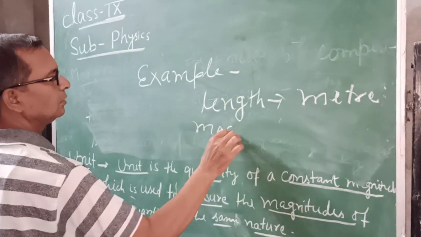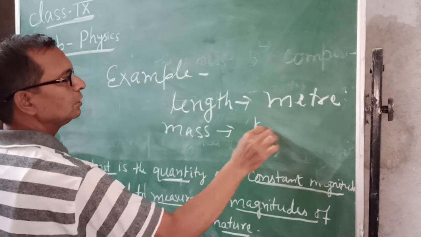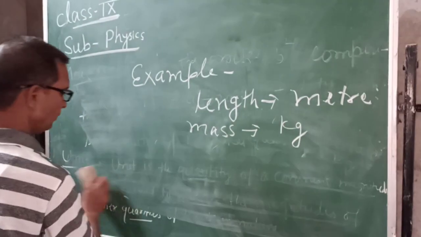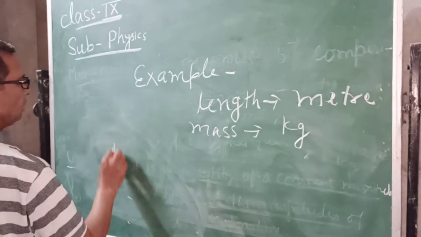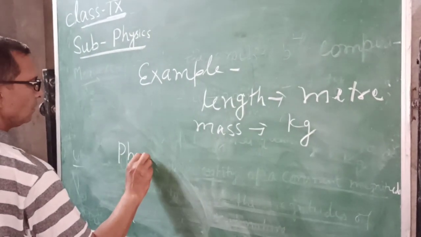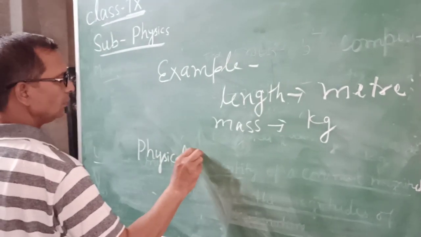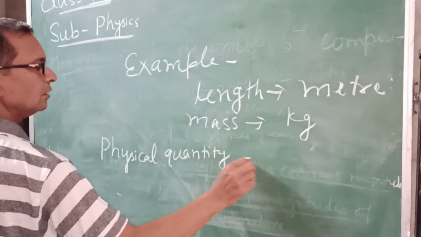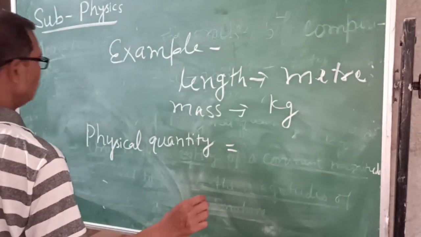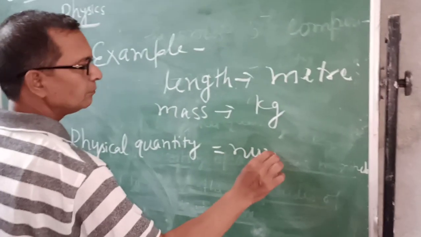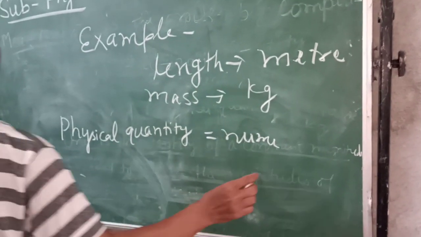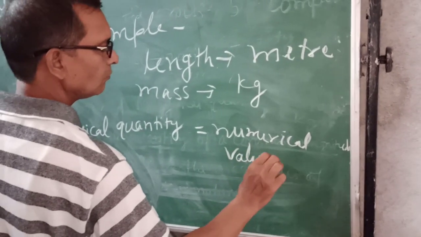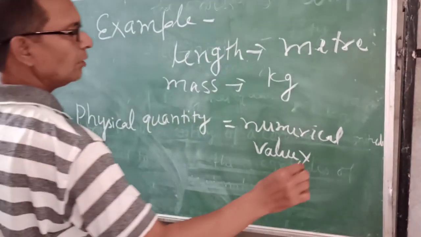Mass unit is kg. Physical quantity is equal to numerical value multiplied by unit.